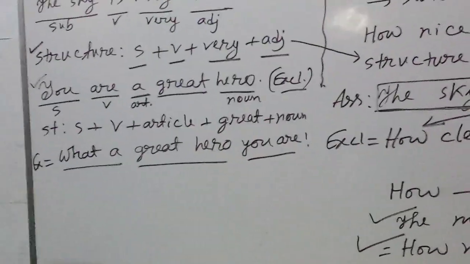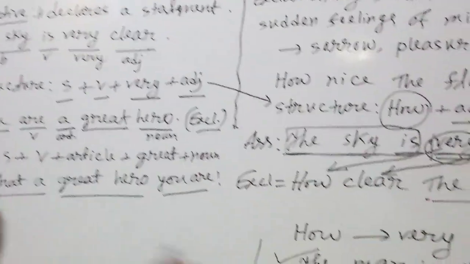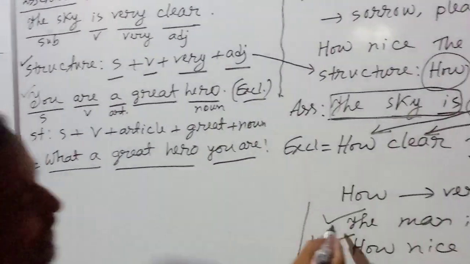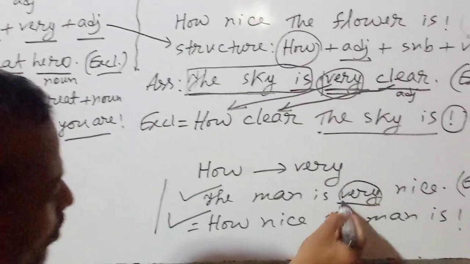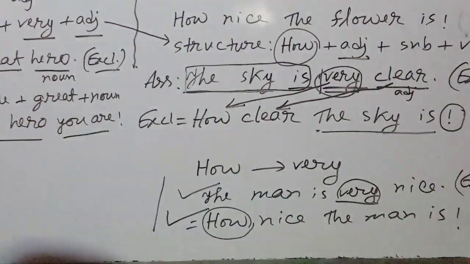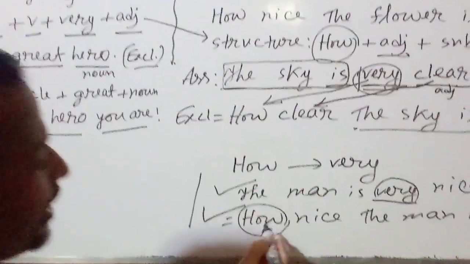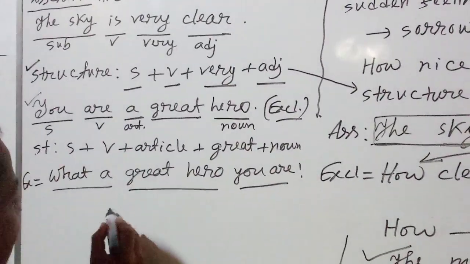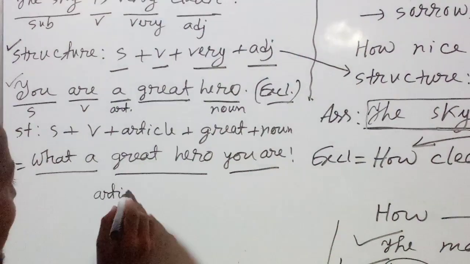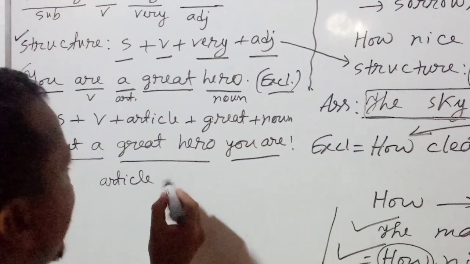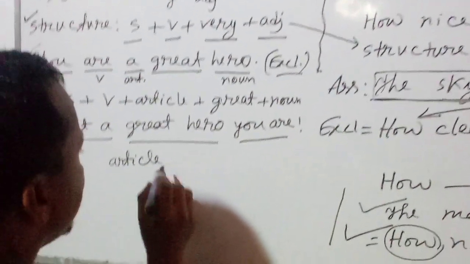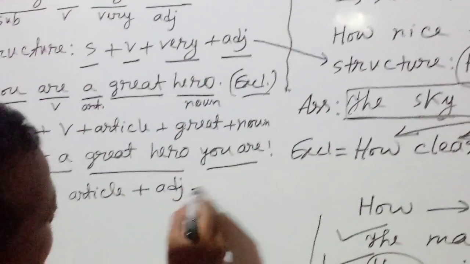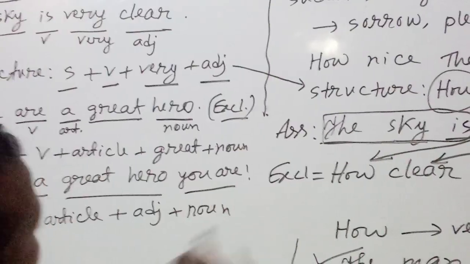Then what is the difference between this sentence and this one? The only difference is that means in this sentence we have started with how. We have changed very into how. But here if you see article before adjective, that means article plus adjective plus noun, then what you will do?